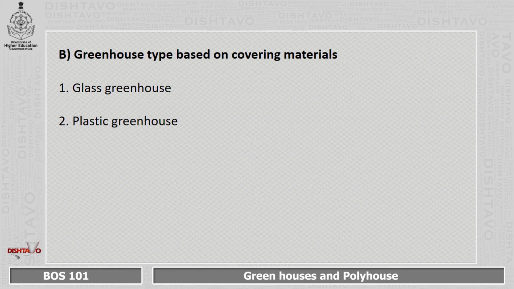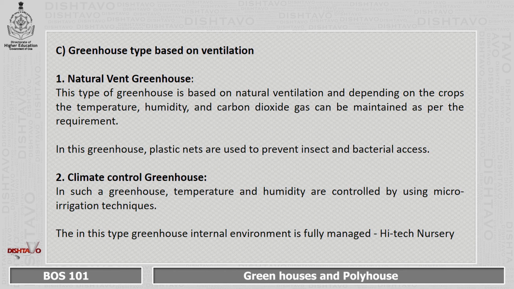Greenhouse type based on covering material. There are two types, glass greenhouse and plastic greenhouse. Greenhouse type based on ventilation, natural vent greenhouse. This type of greenhouse is based on natural ventilation and depending on the crops, the temperature, humidity and carbon dioxide gas can be maintained as per requirement.